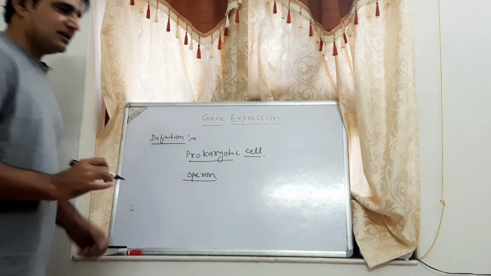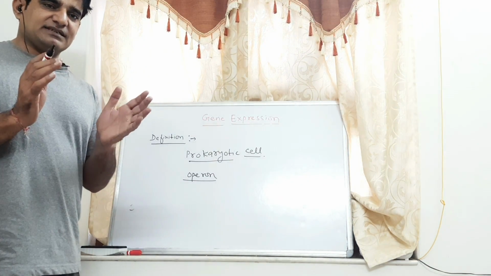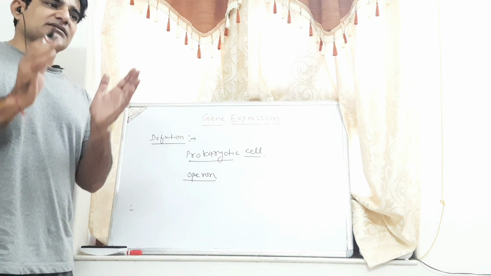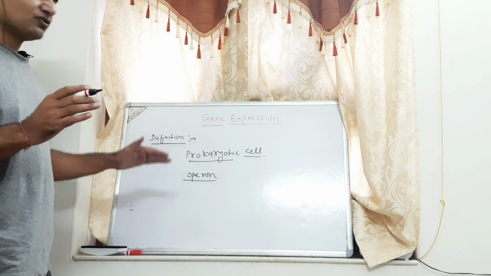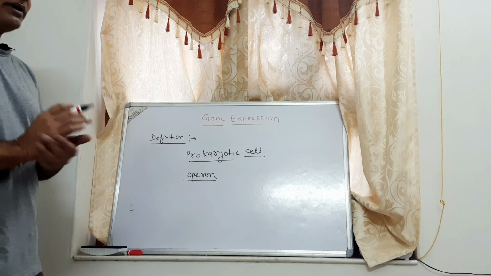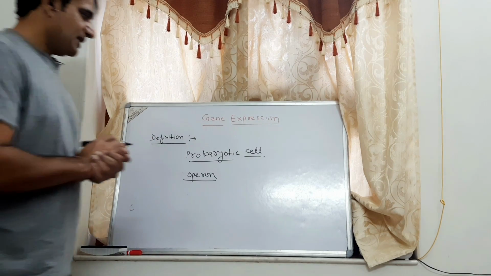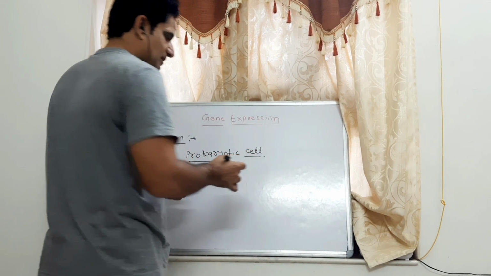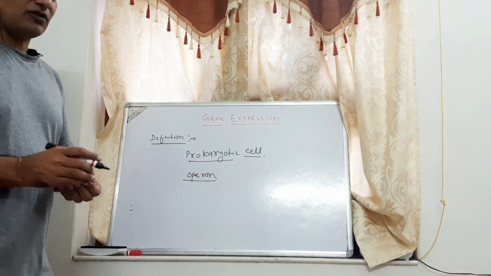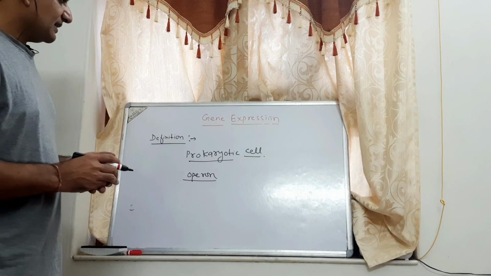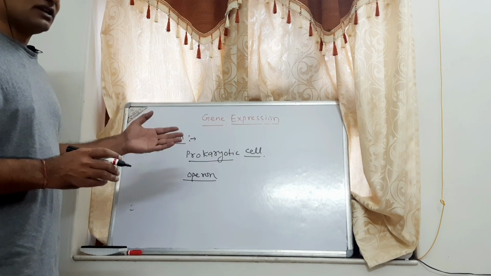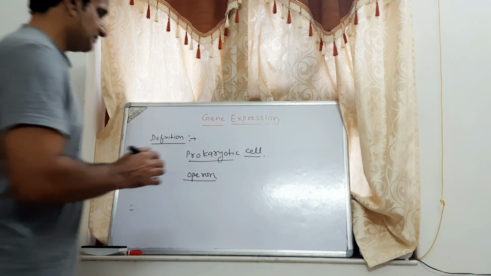It means the particular set of genes that encode a set of proteins for a specific function are all encoded together, known as an operon in prokaryotic cells. It means the messenger RNA formed from the particular set of genes is a polycistronic transcript.